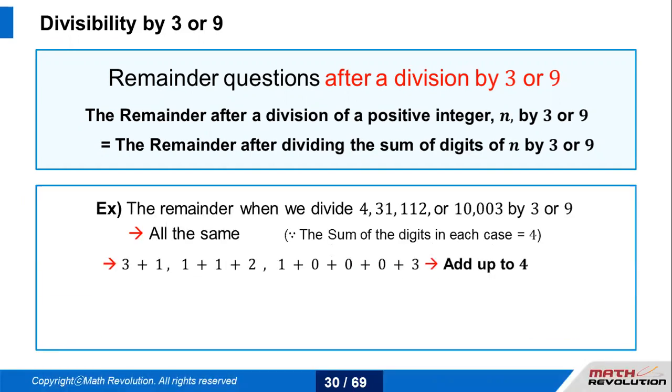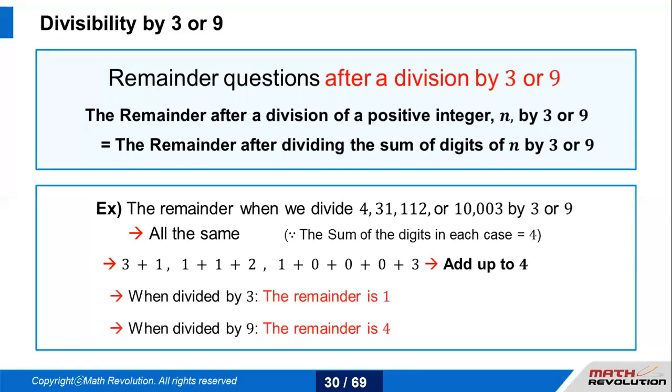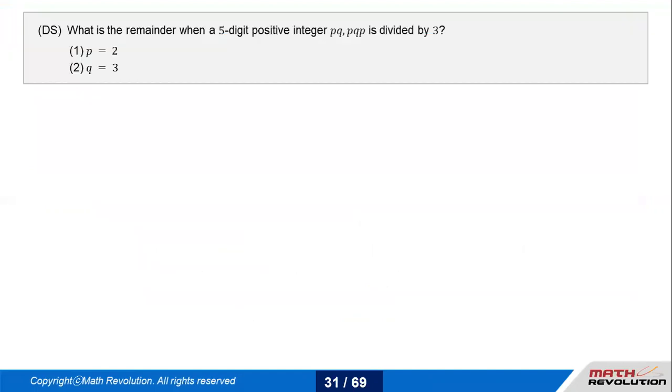So like if we have 112, the number, so 2 plus 1 plus 1 adds up to 4. Now when you divide these numbers by 3, the remainder is 1. So just add up the digits and you'll get to know what the remainder is. When this number is divided by 9, the remainder is 4, because they all add up to 4.